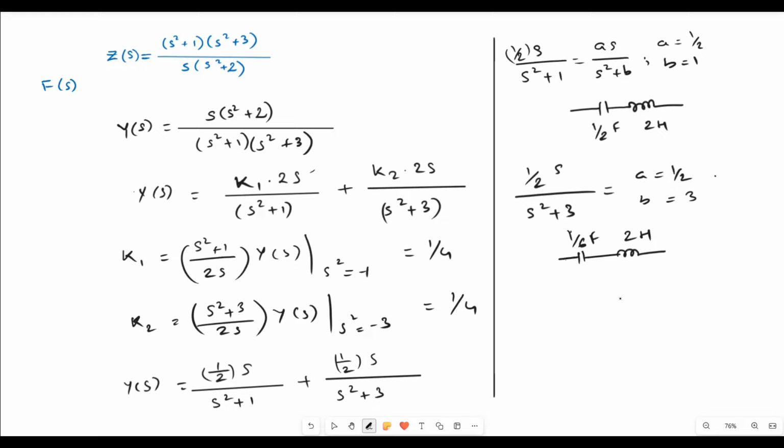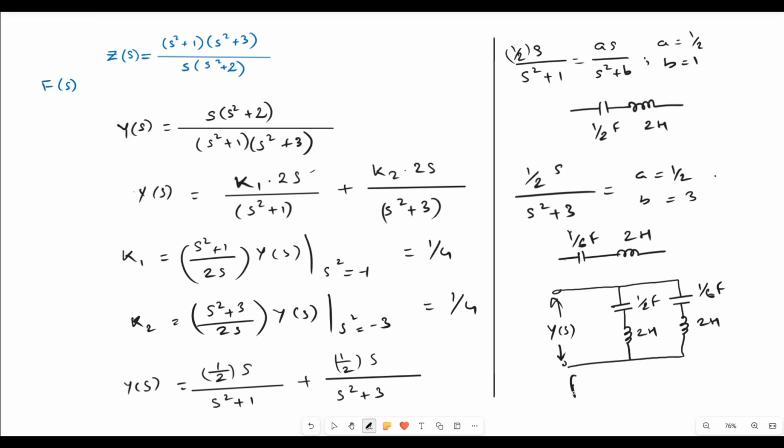So now the circuitry will be, as we know, this time we will be having it in parallel. So both these two elements will get connected in parallel combination. We have here YS, this is half F, this is 2 H, first element. Then the second element we have 1 by 6 farad, and this is 2 Henry. And this is the corresponding Foster form 2.